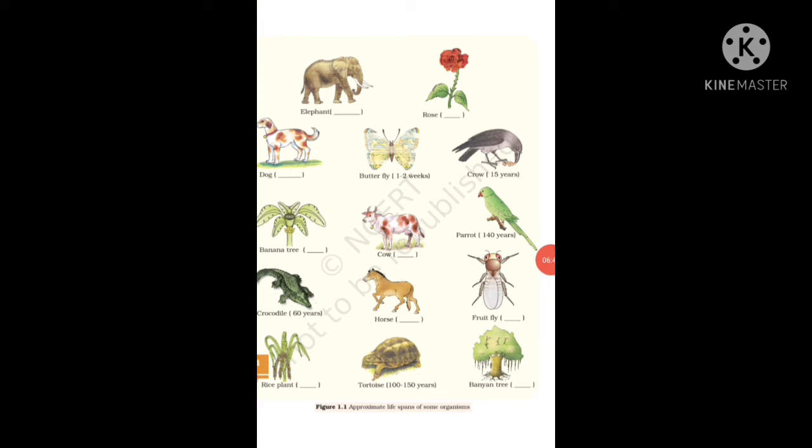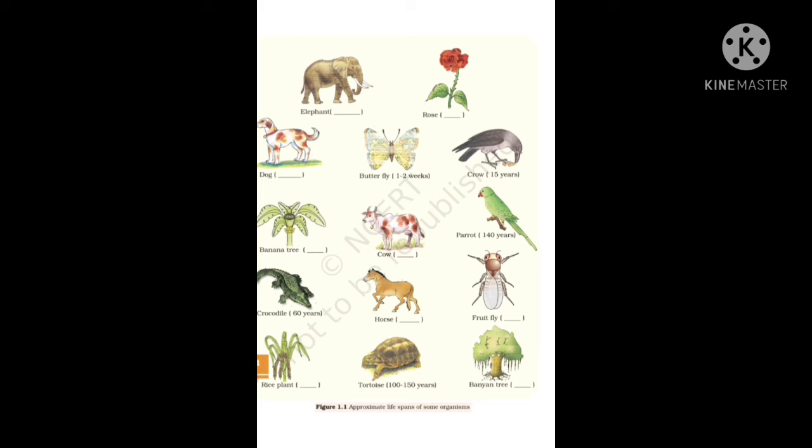So turn the page, and we are now on page 4. So we have to write the lifespan of different animals, plants and birds. So first one is elephant. The lifespan of elephant is 90 years. Rose lifespan is 5 to 7 years. I'm saying the answer, write it on the blank. Dog has 15 to 20 years of lifespan, but it is already written. Butterfly has 1 to 2 weeks of lifespan.